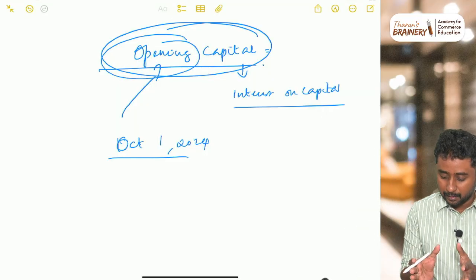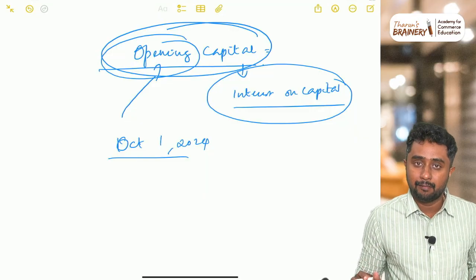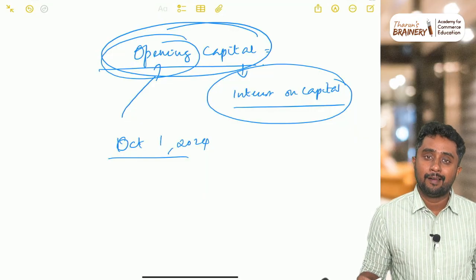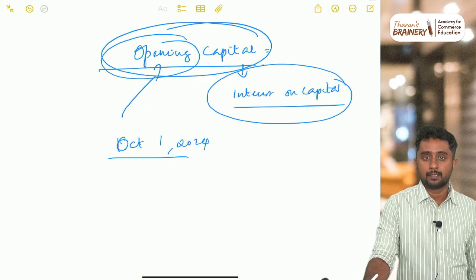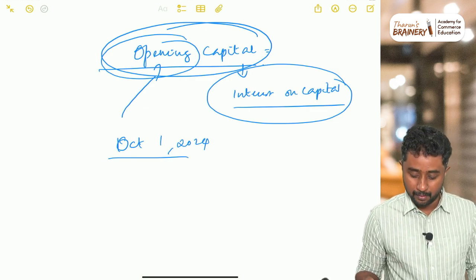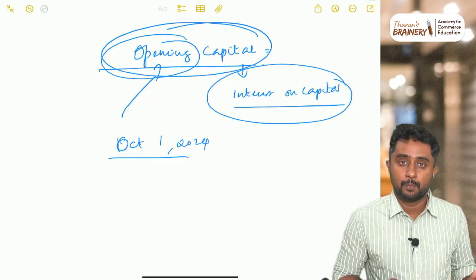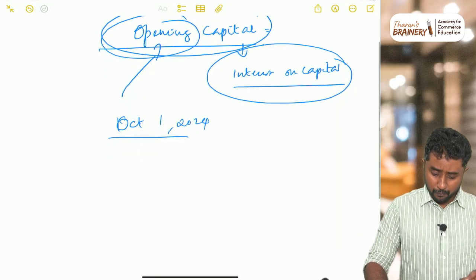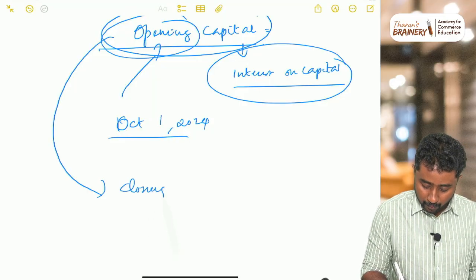We are discussing this concept because, sometimes, closing capital will be given and you may be asked to calculate the interest on capital. In such cases, you have to find out the opening capital beforehand. There are also certain situations where the closing capital will be the same as the opening capital.